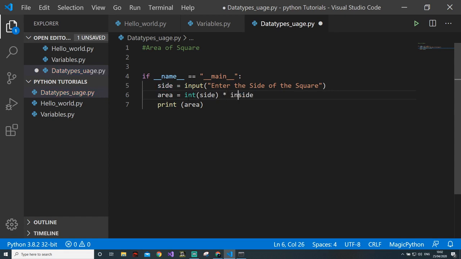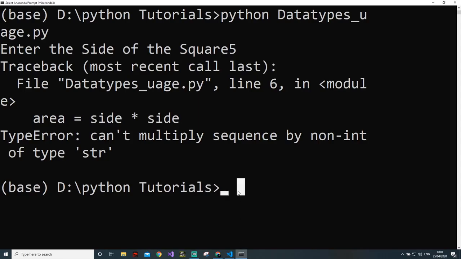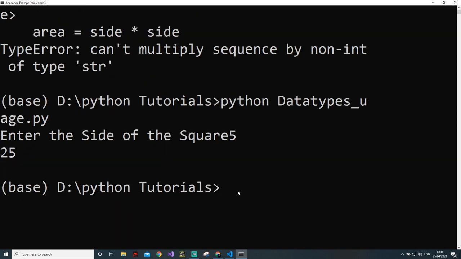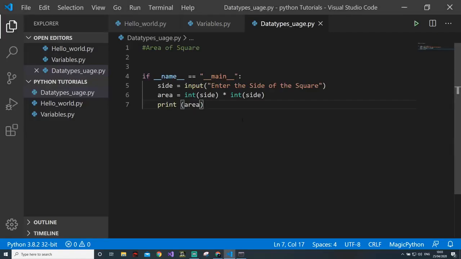Okay, remember this. This is very important. Whenever you are taking an input, you have to convert it into an integer. Then only you will have an integer. So if I say 5, now it will be 20. If you are giving a float output, then you have to obviously convert it into a float. So this is the concept of typecasting.